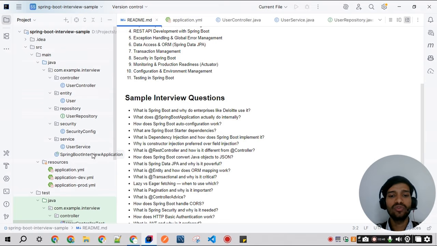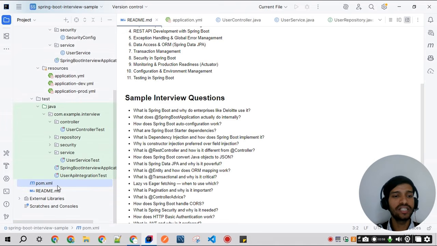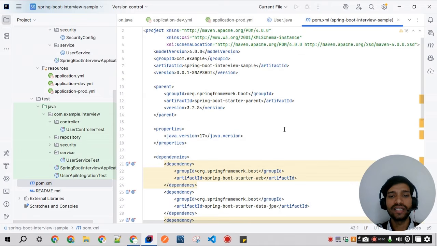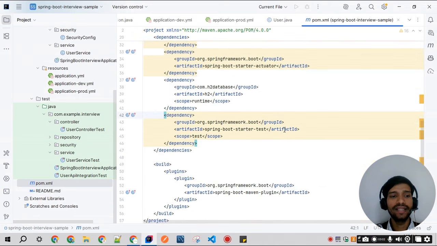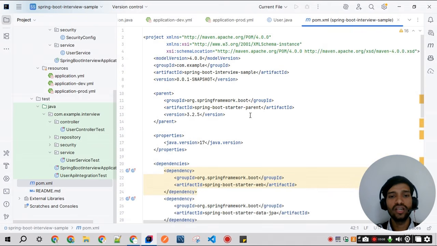But Spring Boot removes all of these with auto configuration, an embedded server, and starter dependencies. If you go to the pom.xml file, the dependencies are there and we are not writing any XML configuration files. We are configuring everything automatically.